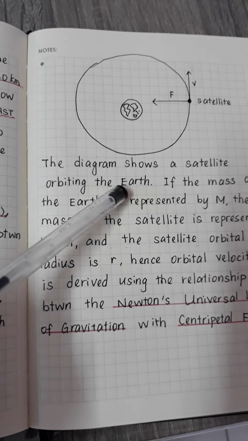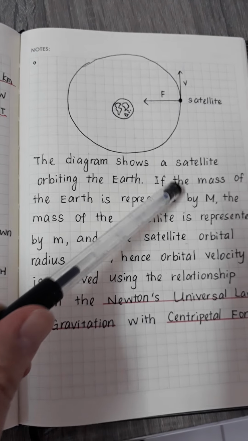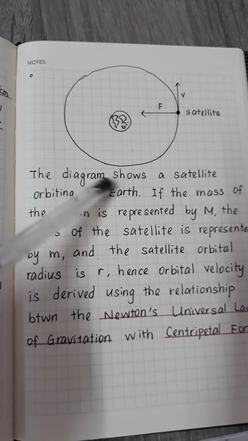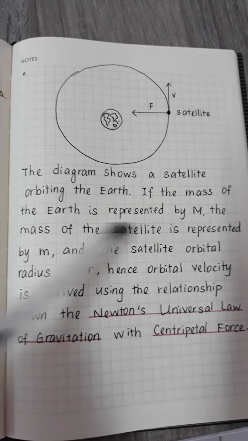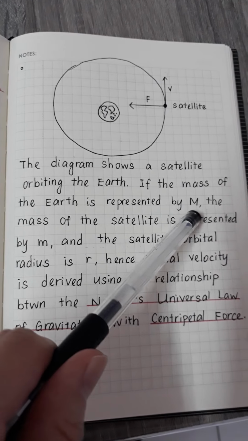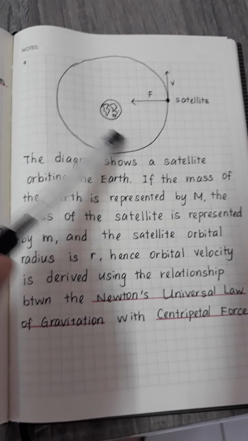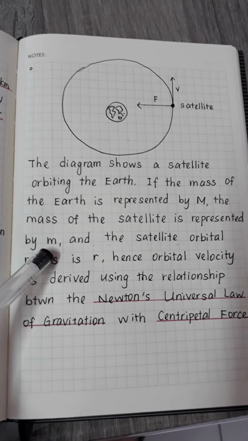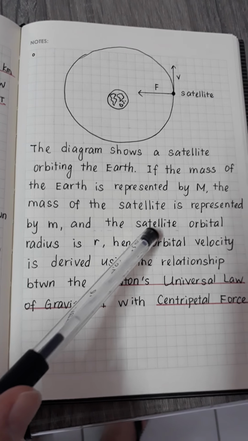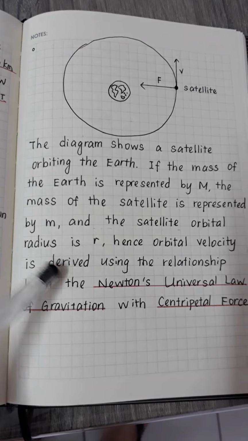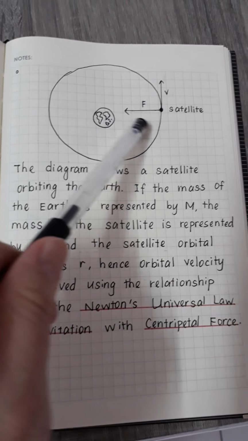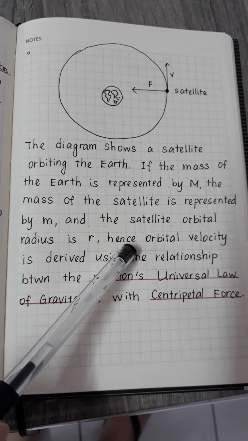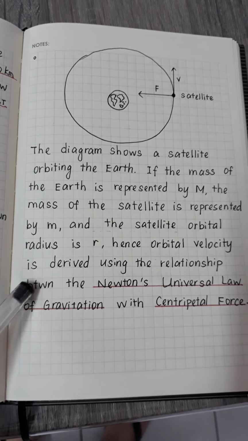This is the diagram that shows the satellite orbiting the Earth. If the mass of the Earth is represented by capital M, the mass of the satellite is represented by the small letter m, and the satellite orbital radius is r. This is the orbital radius r. Hence, the orbital velocity is derived.